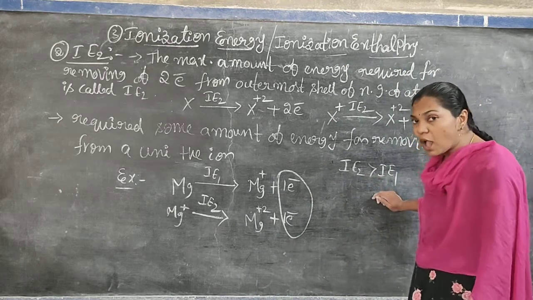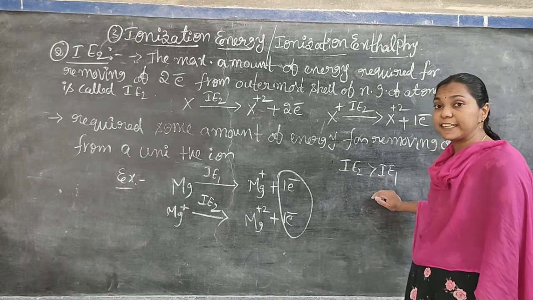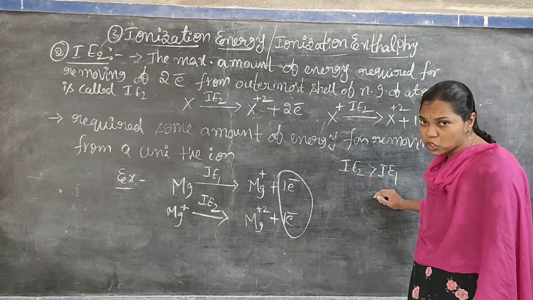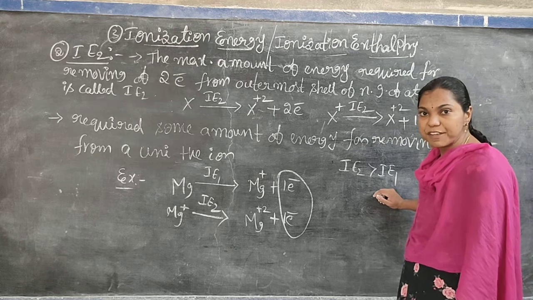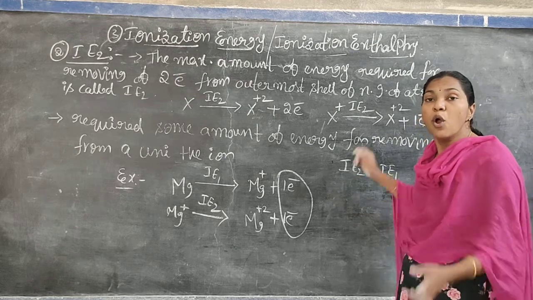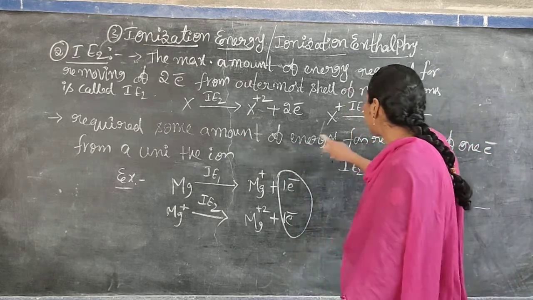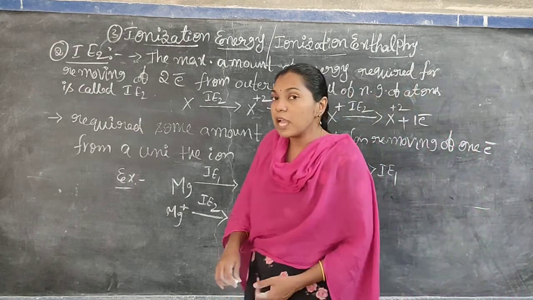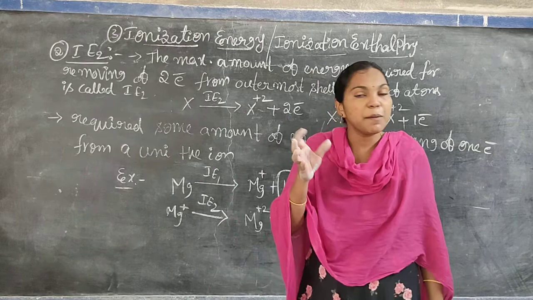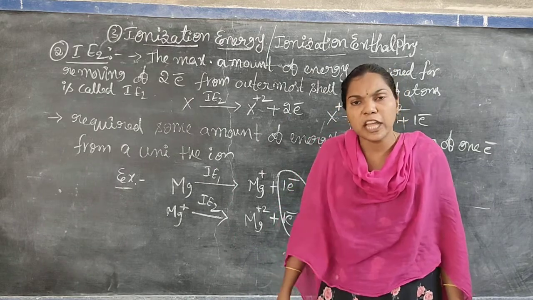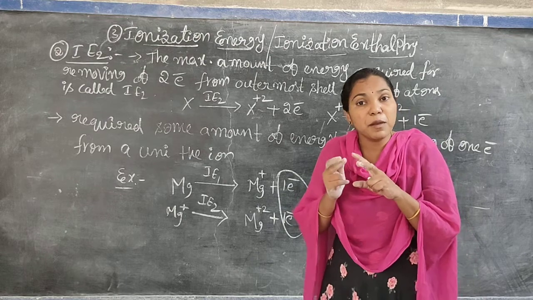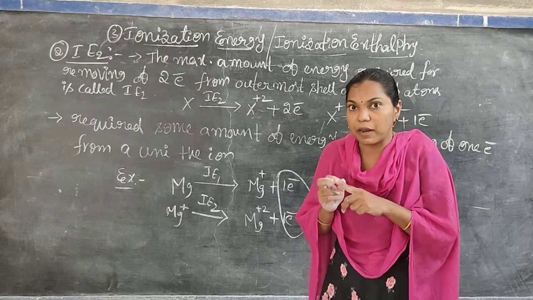IE1 is the amount of energy required for removing the outermost electron from its outermost shell. That is the first definition. What is IE2? It is the amount of energy required for removing one electron from a unipositive ion. Now, which is more stable, the atom or the unipositive ion? The atom is less stable, but the unipositive ion is more stable.